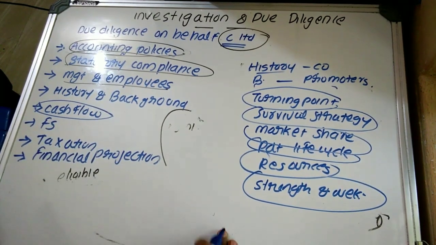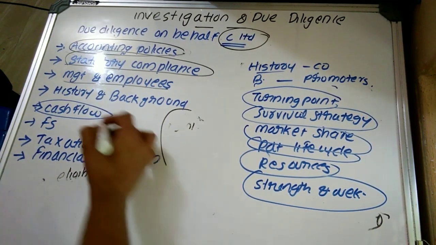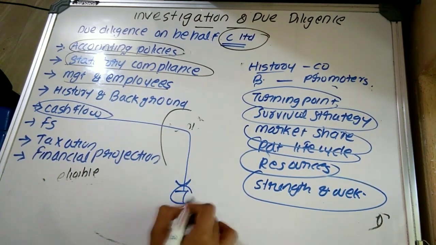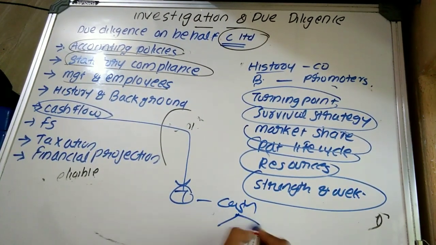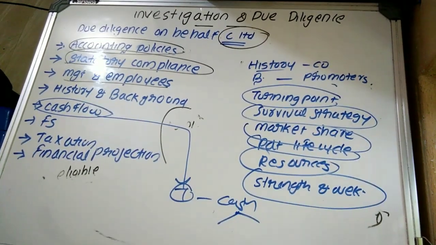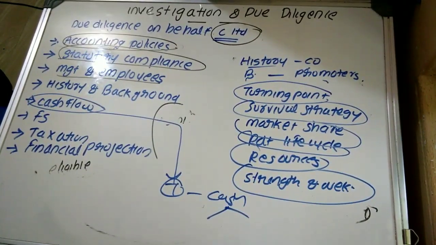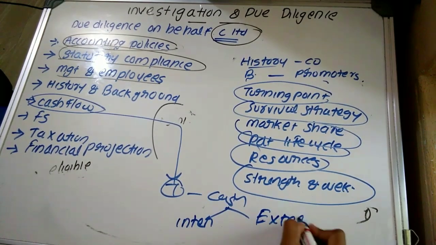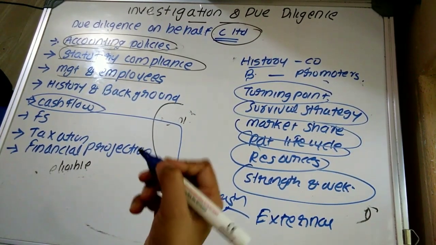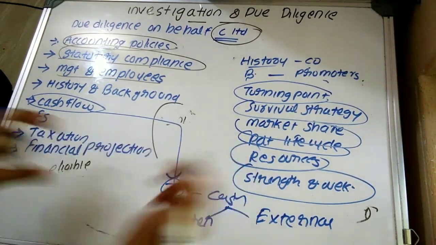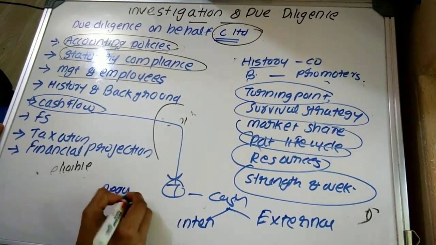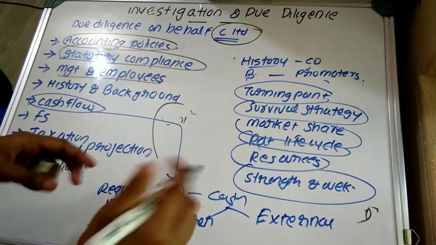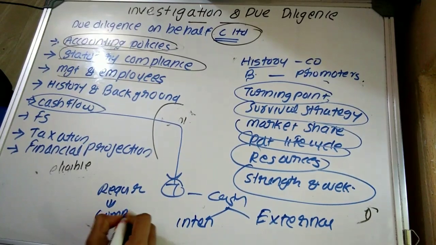Okay. Then the next is what? Cash flow. Which are the sources from which the target company is getting cash? How much internal fund availability and external fund do they have? Determine what their requirements are. Requirements also include certain commitments, right?